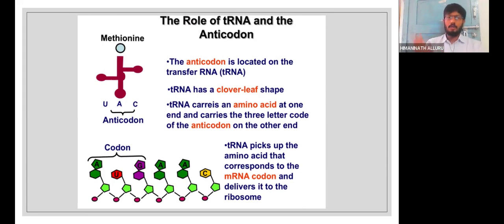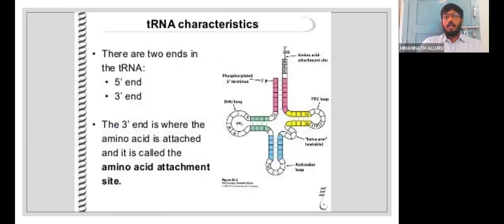Let it be the start codon. Anyway, it is going to start with that, and methionine is going to be the first amino acid. By giving this example, we need to tell them how these anticodons are present in the tRNA molecule. And students should not have confusion about the tRNA 5' and 3'. The 3' end is the place where the amino acid acceptor end, or amino acid attachment site, is there. The student must be very clear.